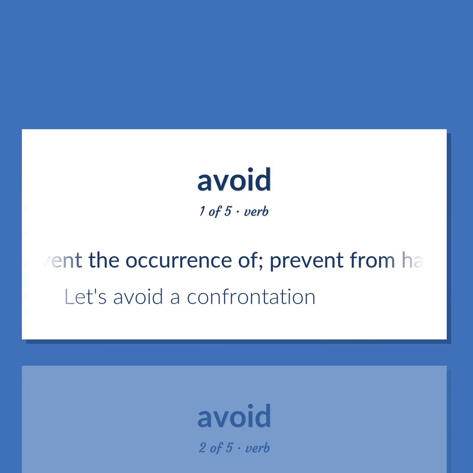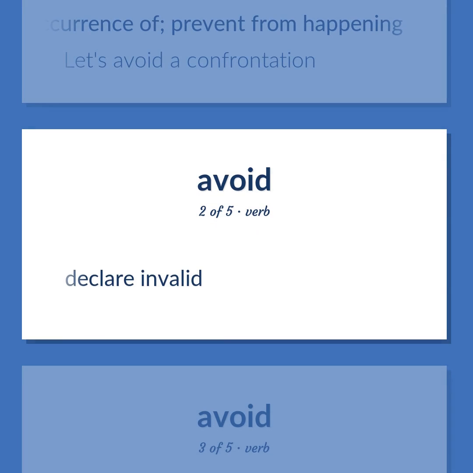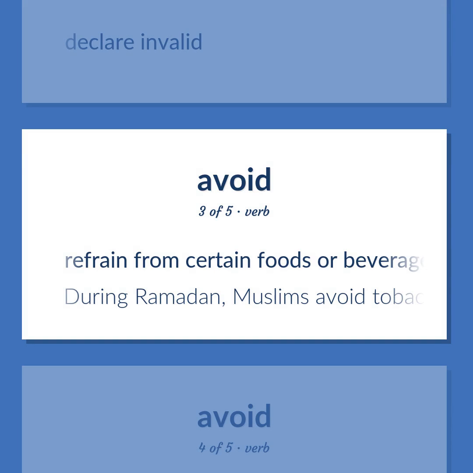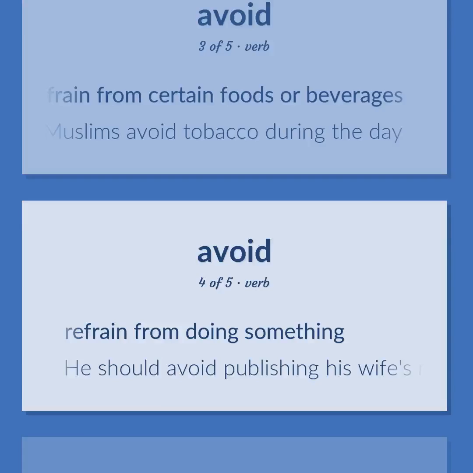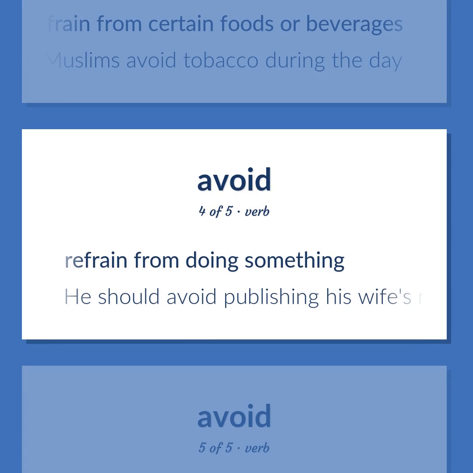Prevent the occurrence of. Prevent from happening. Let's avoid a confrontation. Declare invalid. Refrain from certain foods or beverages. During Ramadan, Muslims avoid tobacco during the day. Refrain from doing something. He should avoid publishing his wife's memories.